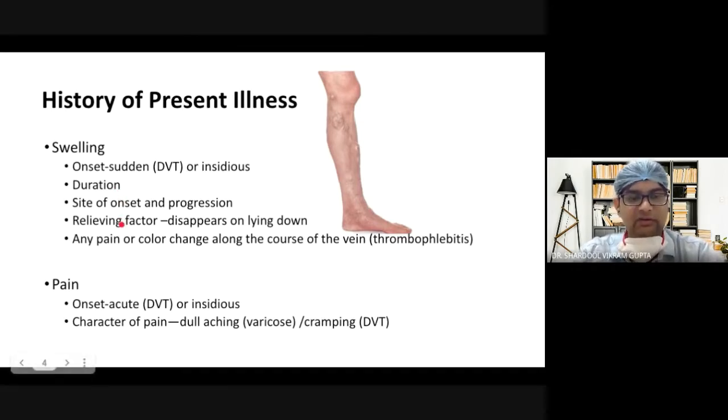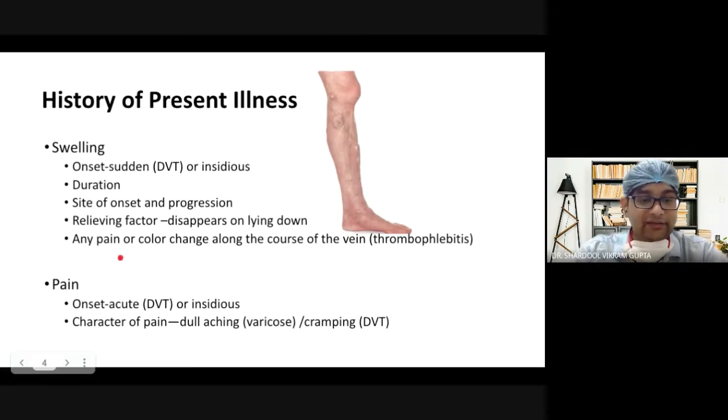And you must also note the relieving factor, because it usually disappears on lying down. Because there is an incompetency of the vein, because of the gravitational pull, there is pooling of the blood in the veins. So once the gravitational pull disappears by lying down or even raising the limb above your head level, then the swelling will disappear because the blood will flow towards the cephalad side. Or you should also note any pain or color change along the course of the vein, which will denote a thrombophlebitis, which is another complication of the varicose vein.